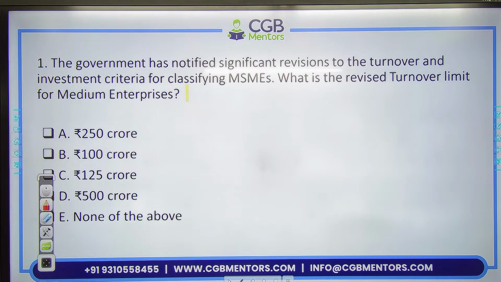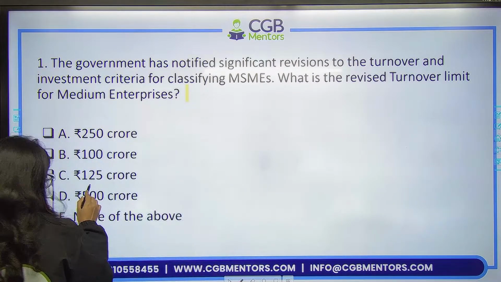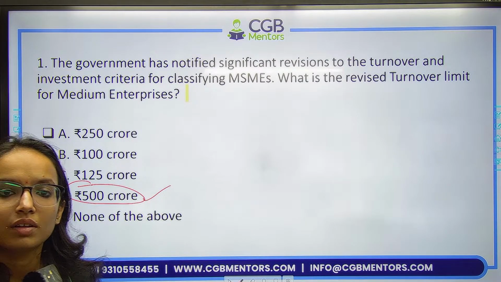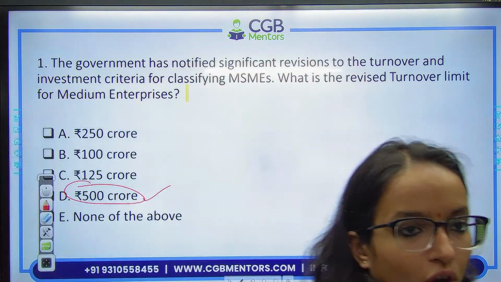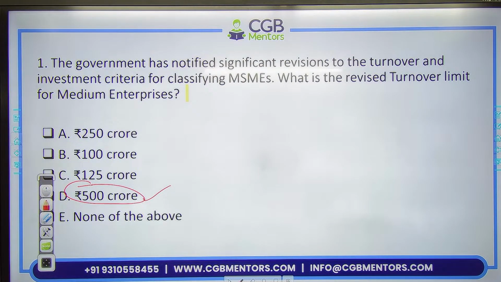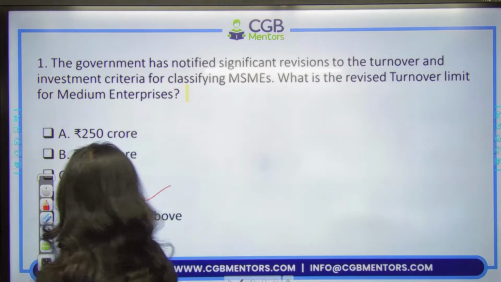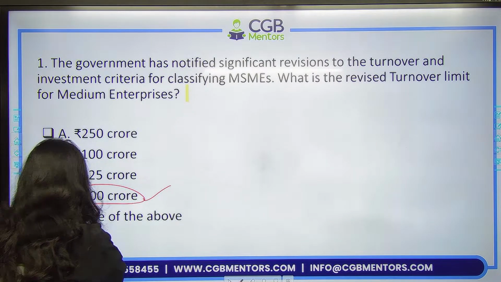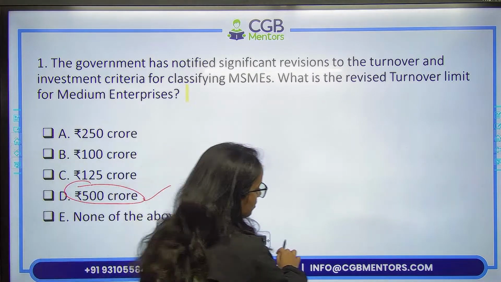Anyone? What is the revised turnover limit of the medium enterprises? So the correct answer here is rupees 500 crores. Option D. Not 100 crores, it is 500, okay? 500. We are not talking about investment, we are talking about turnover criteria. So it is 500 crores.